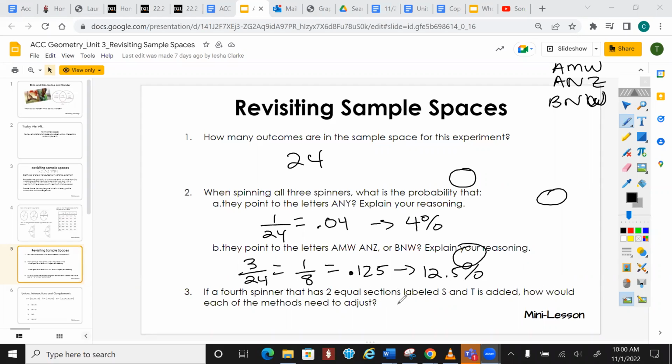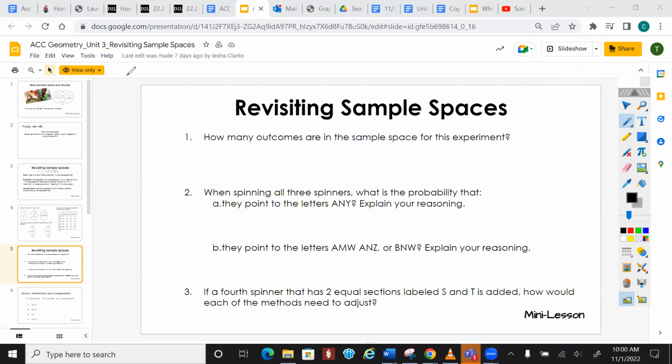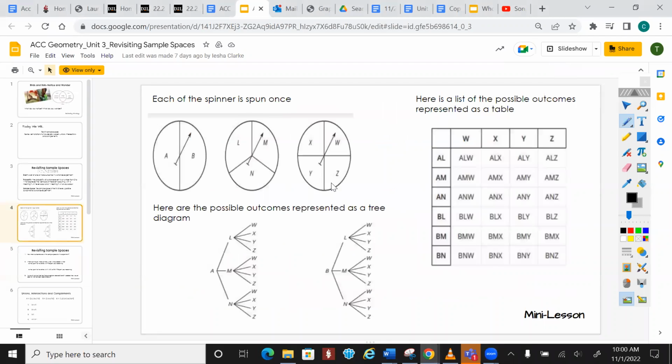If a 4th spinner that has 2 equal sections labeled S and T is added, how would each of the methods need to be adjusted? I'm going to go back to this little tree. I'm going to hit clear and then I'll put them back in just a second. Coming back in here, you see our tree diagrams? If we added another spinner, S and T, that means we would have all of the outcomes again.